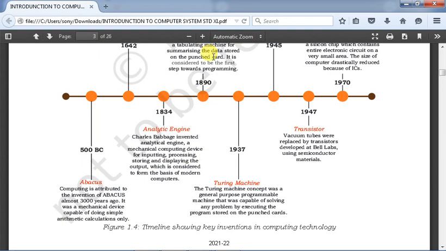Then in 1890 Hermann Hollerith invented the tabulating machine, by using punched card. At that time the storage media was punched card. Next is the 1937 Turing machine.